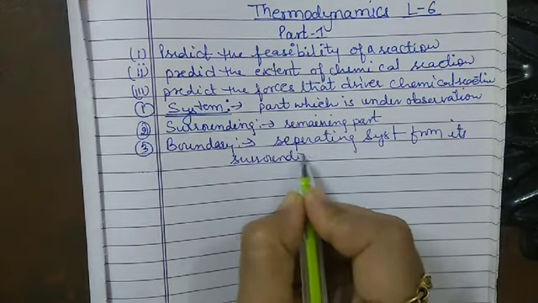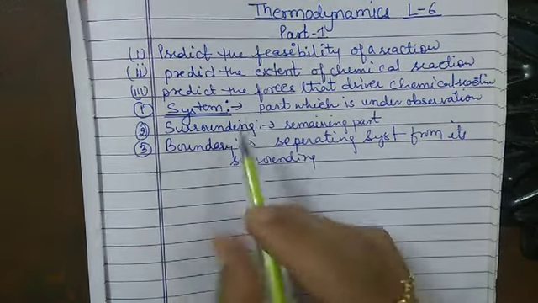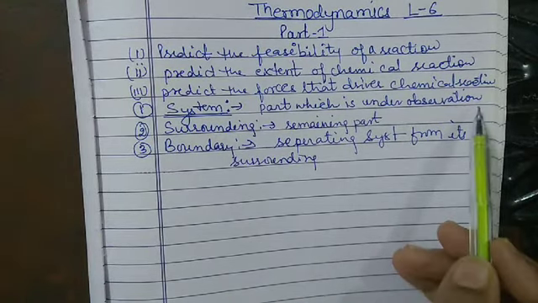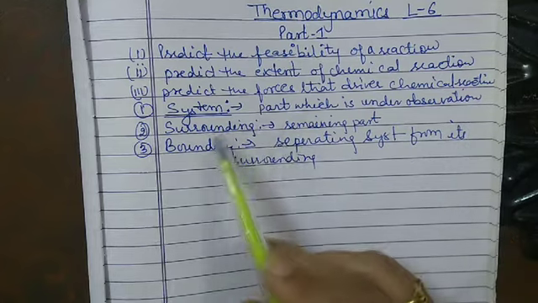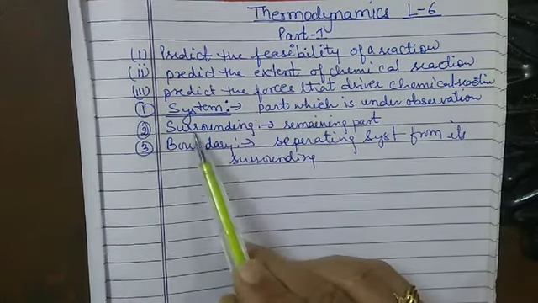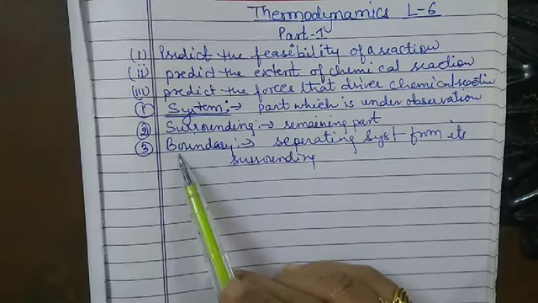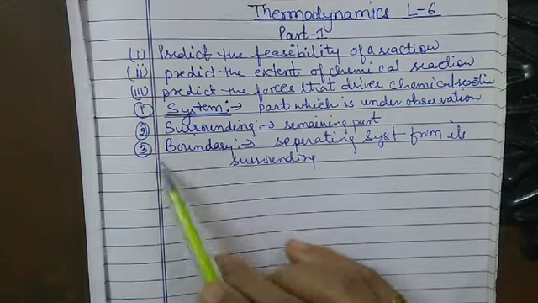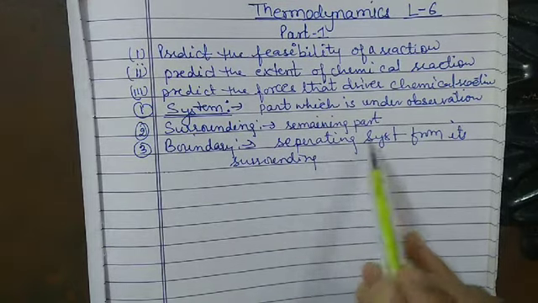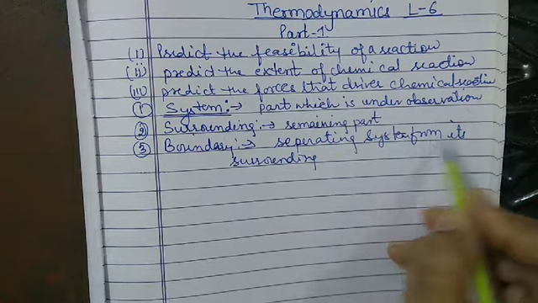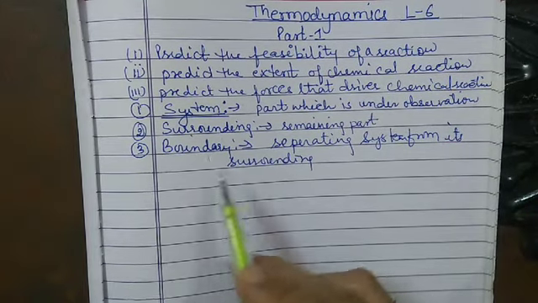So the system is the part of the universe under observation, the surrounding is the remaining part, and the boundary is a real line or an imaginary surface which separates the system from its surrounding.